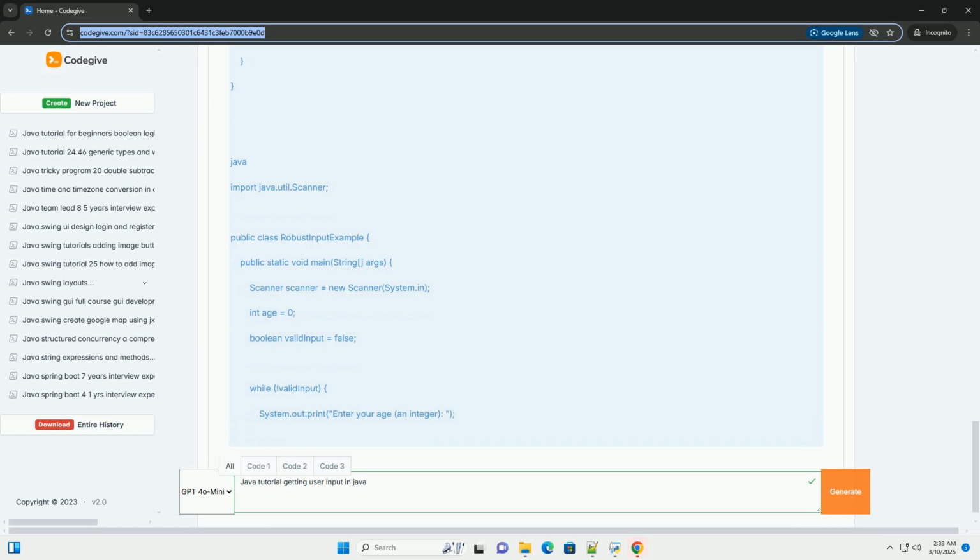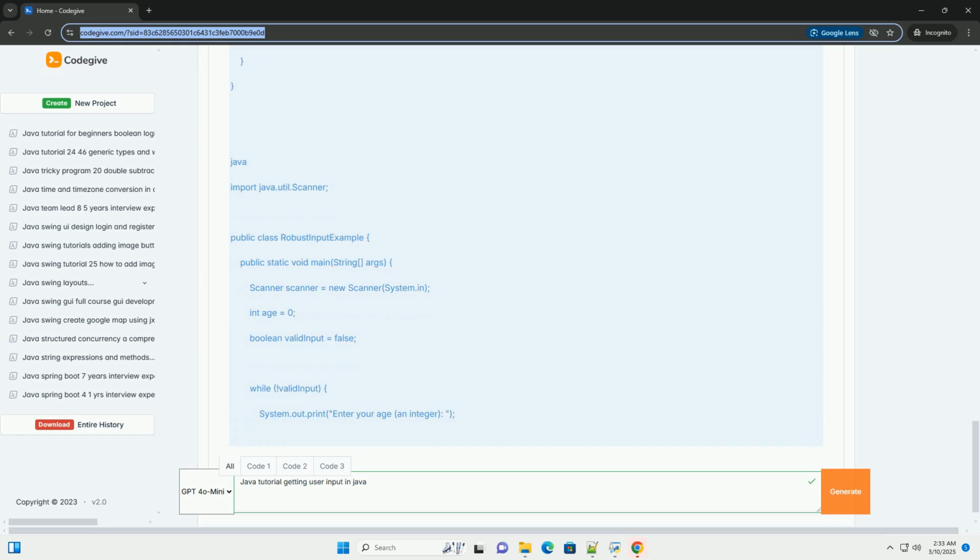Range check. An additional check is added, age >= 0 and age <= 150, to ensure the age is within a reasonable range. Boolean flag. The validInput boolean variable is used to control the loop's execution.